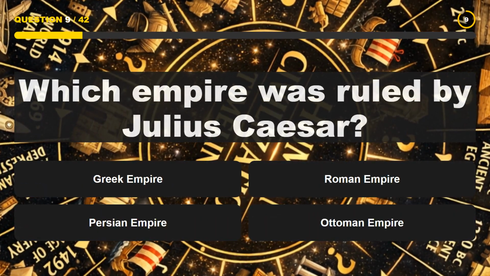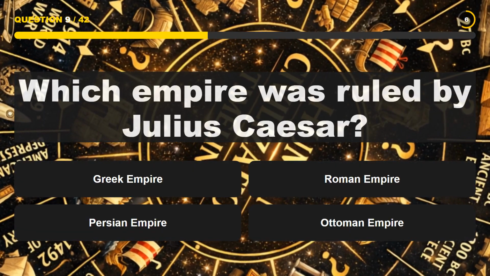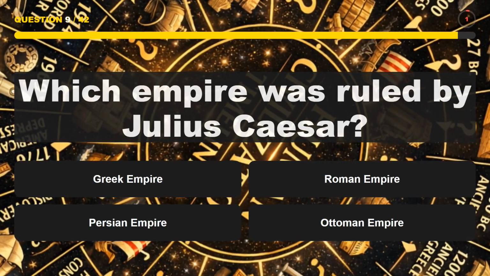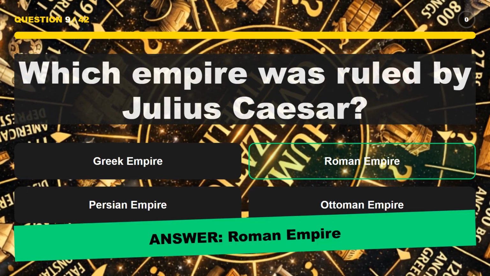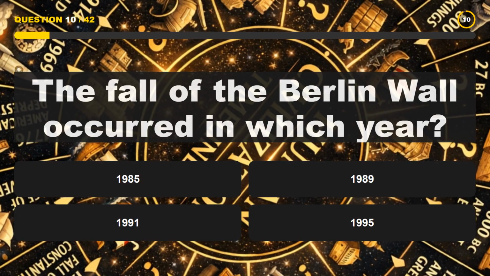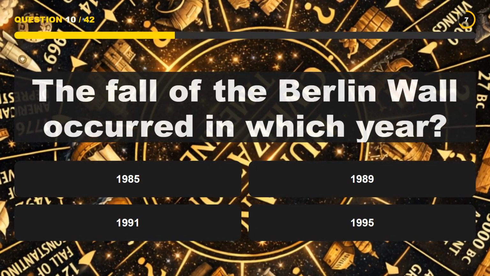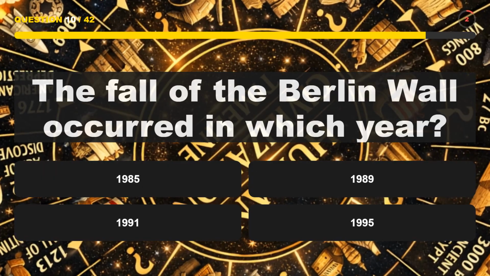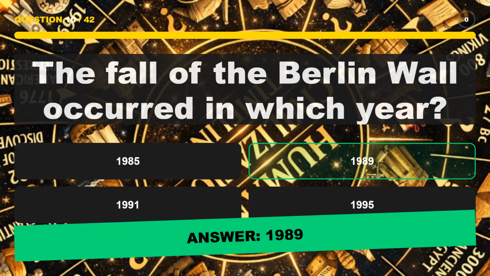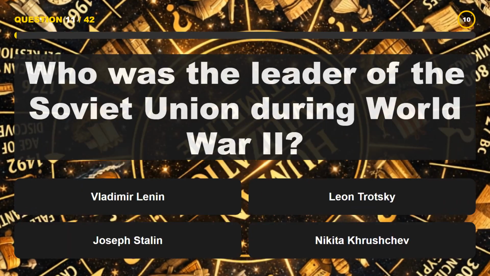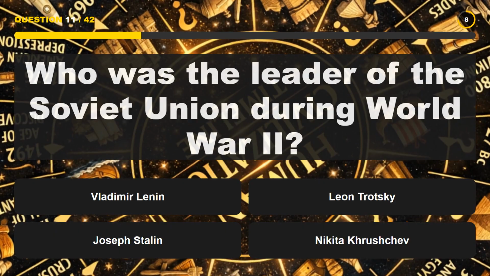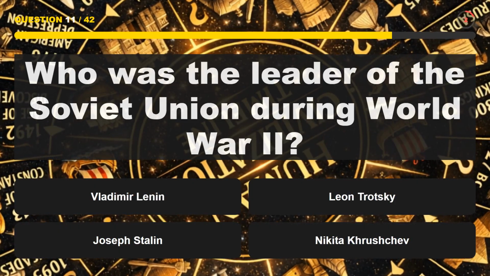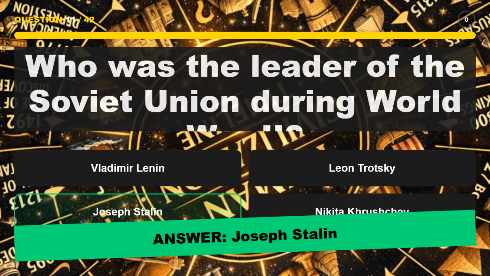Which empire was ruled by Julius Caesar? Roman Empire. The fall of the Berlin Wall occurred in which year? 1989. Who was the leader of the Soviet Union during World War II? Joseph Stalin.